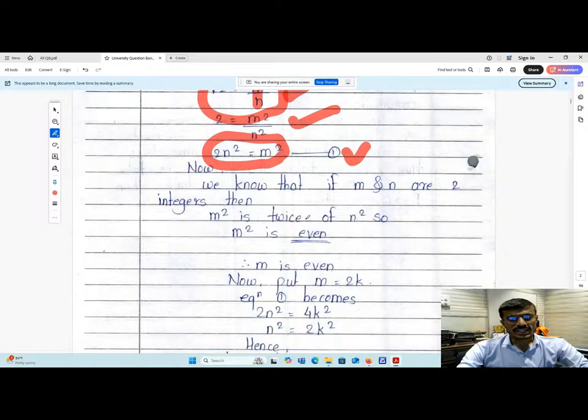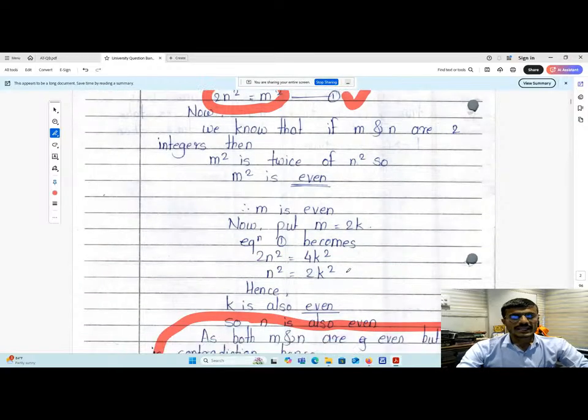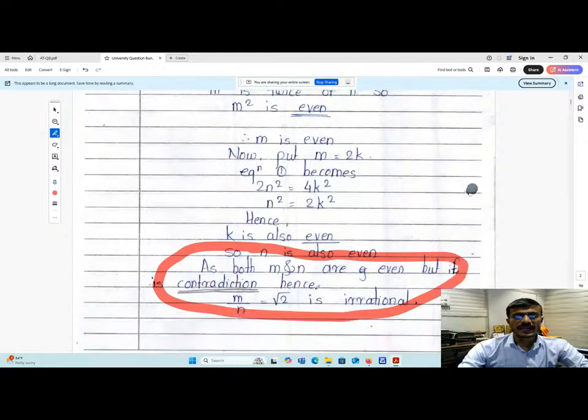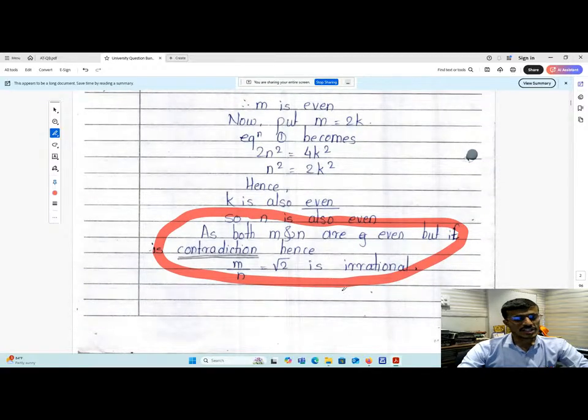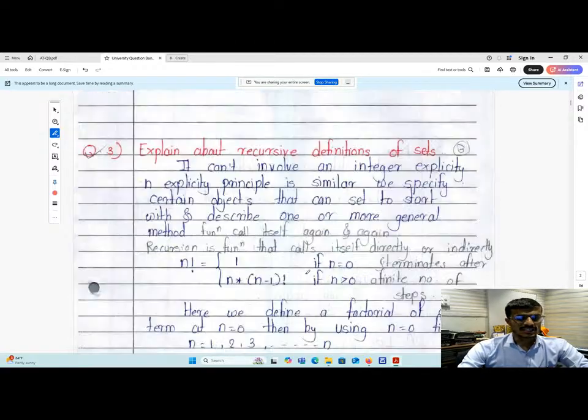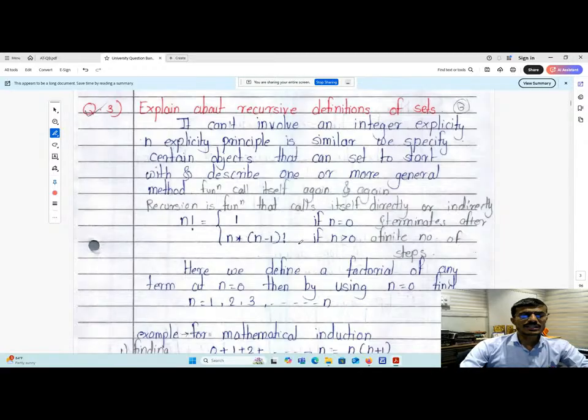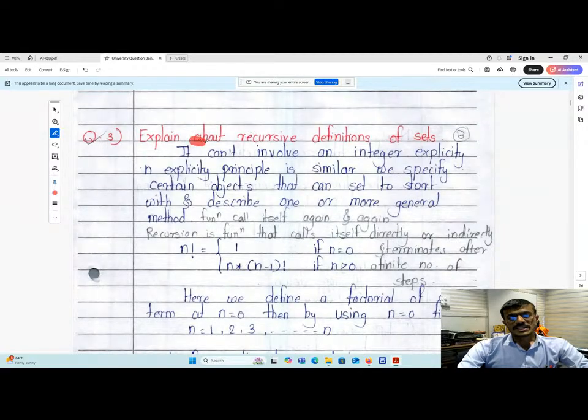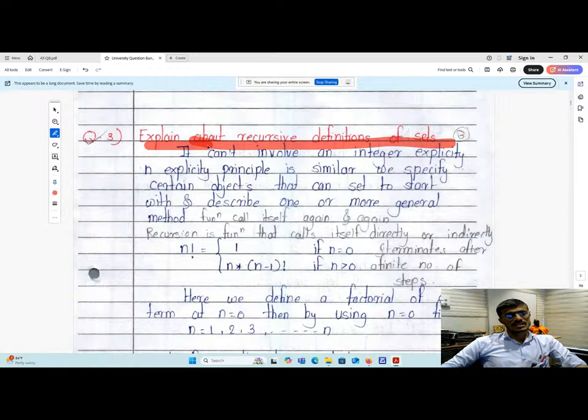Then by substituting m equals 2k, it gives again that as an even number. Hence, it is not as per the definition. So it is an irrational number. Now question number 3. Explain about recursive definition on set. So what is meant by recursion? Whenever the given function is going to call repeatedly, then it is called as a recursion.